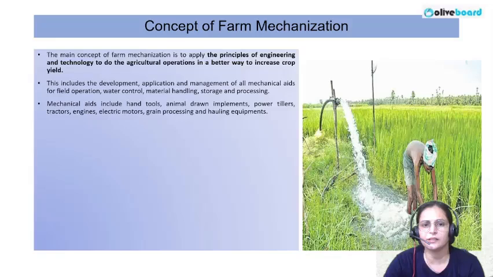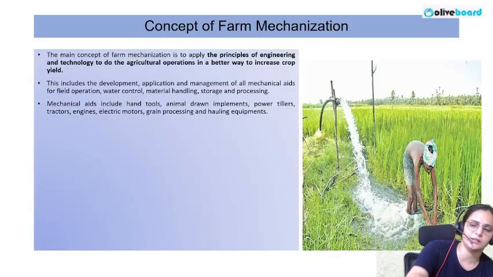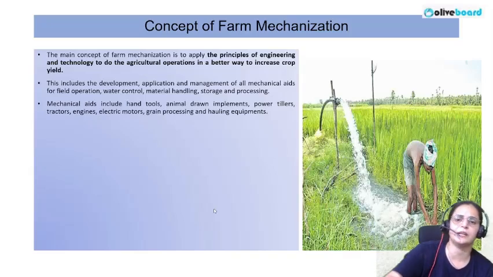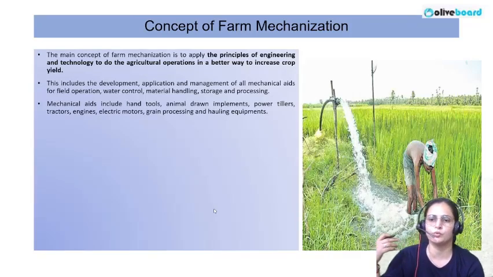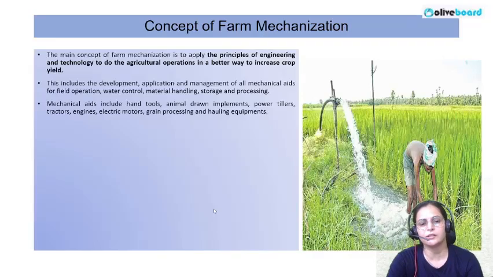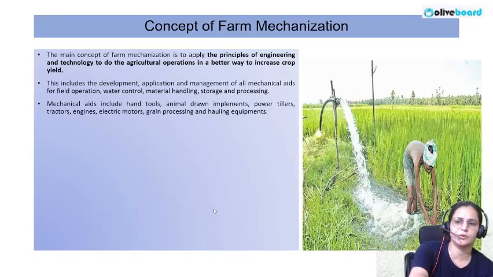So I think the concept of farm mechanization is clear to everyone now, like installation of machines in our field for doing the different operations. And if this machine installation is more appropriate, definitely our farm operations will be improved to a very good level. So machine installation is a really important component considering today's scenarios and conditions, right? Now, talking about the main concepts related to it, I think it is clear.